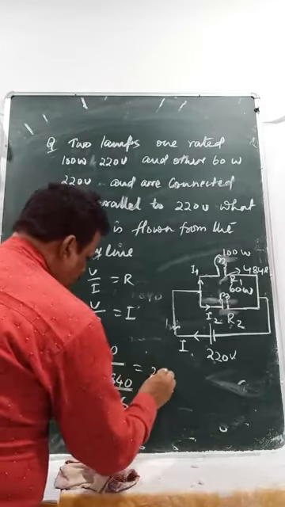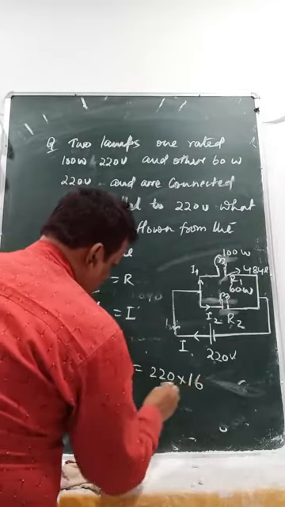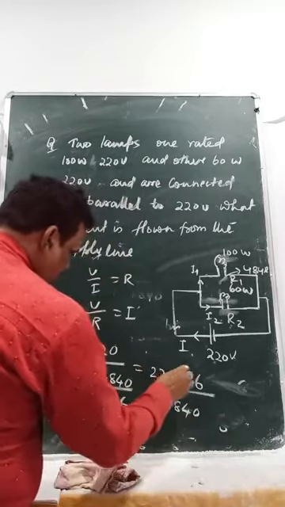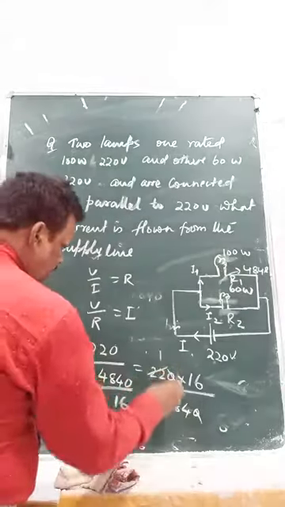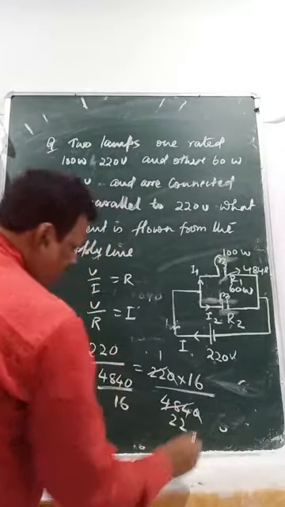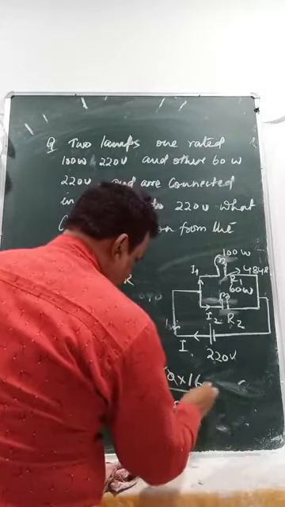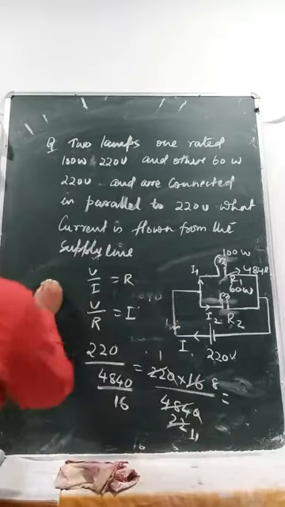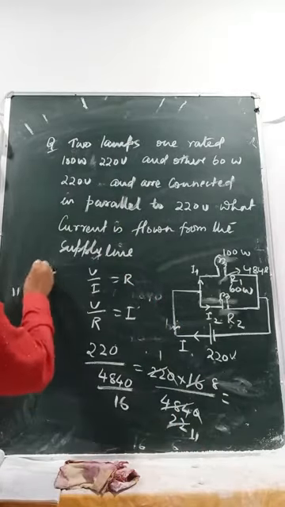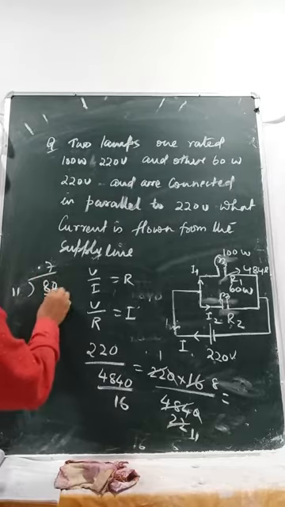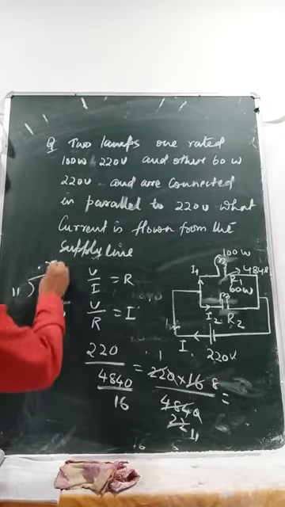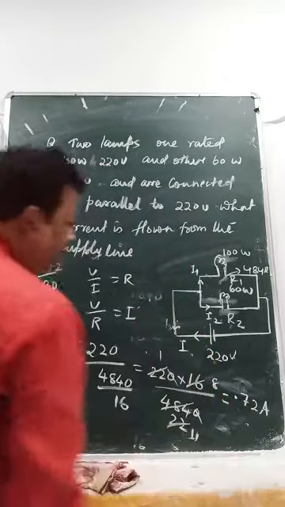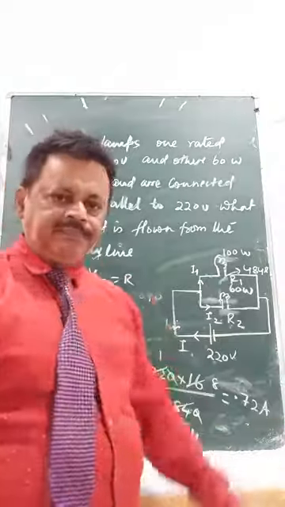So that will be 220 into 16 by 4840, the zeros cancel, 16 by 22, which is 8 by 11. Dividing 8 by 11 gives 0.72 ampere. That is the current flowing from here.